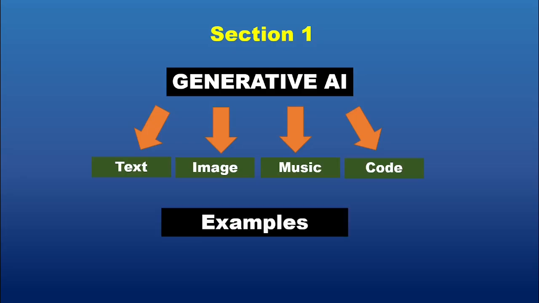For example, ChatGPT is a language model that generates human-like text, capable of writing essays, answering questions, or even composing poetry. Similarly, tools like DALL-E create images from textual descriptions, allowing users to generate anything from realistic photos to surreal artwork. These tools rely on learning patterns from vast datasets to produce outputs that mimic human creativity.